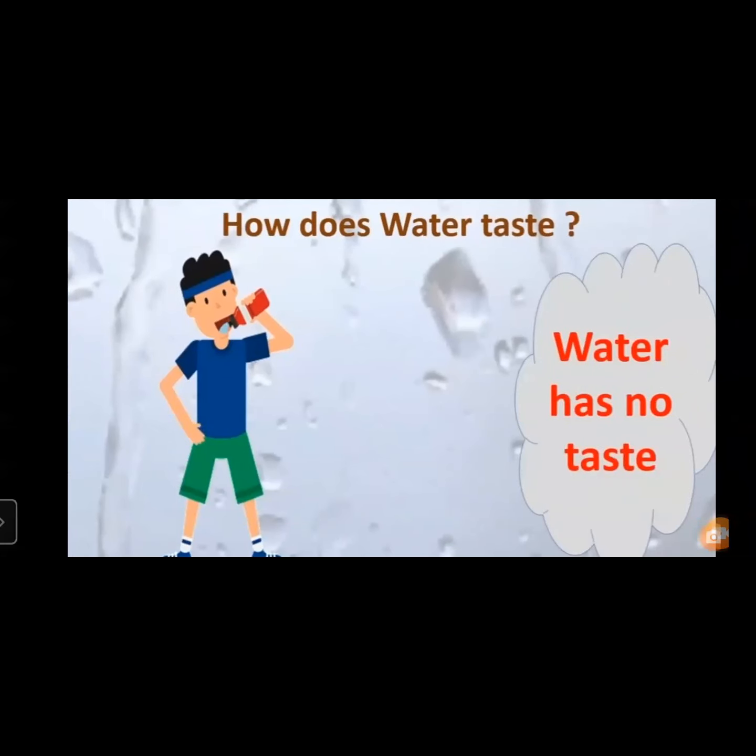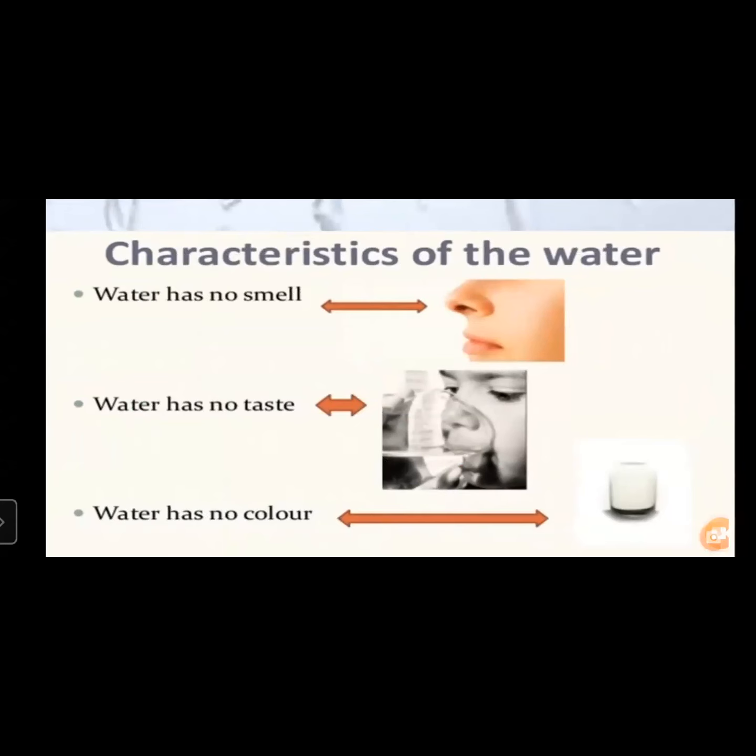Children, have you ever tasted water? Yes. Okay, just taste and see. Water has no taste at all. So some characteristics of water are: water has no smell. These are characteristics of water. When you smell water, you don't get any smell.